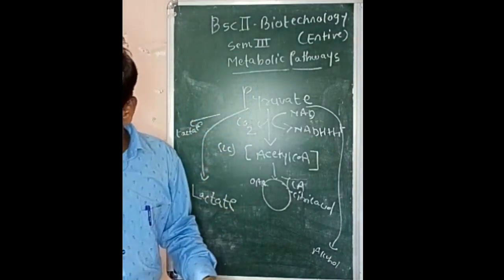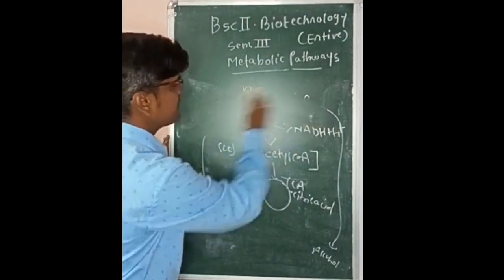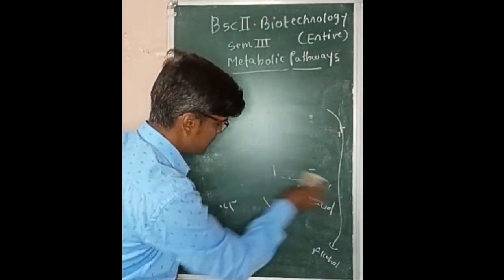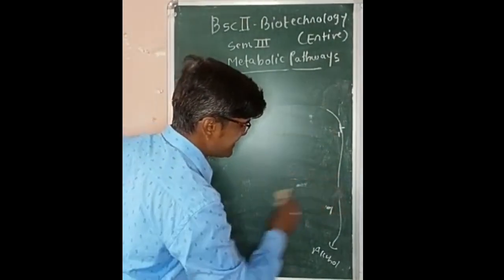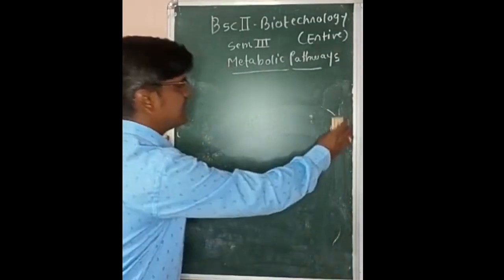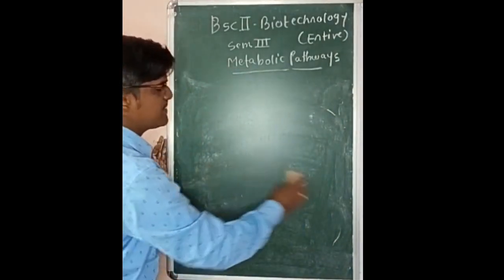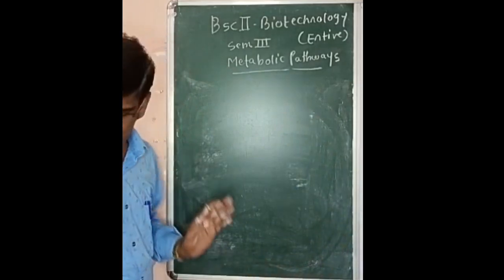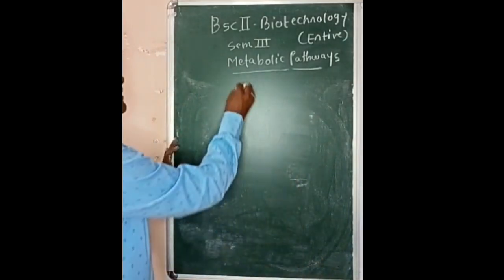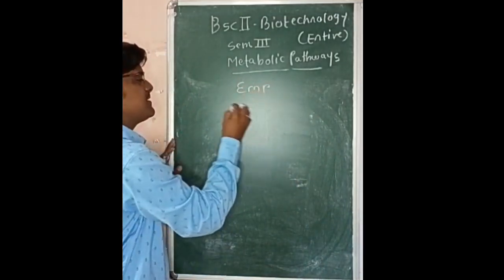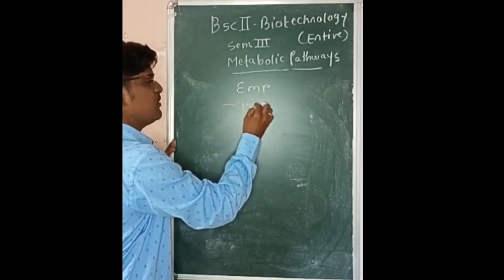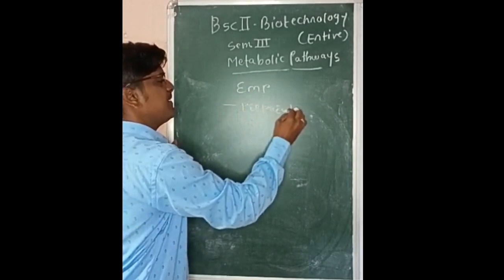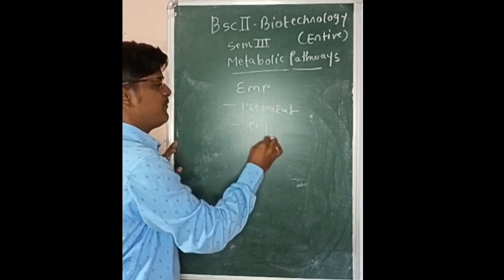Now again let us revise the points about glycolysis. Glycolysis is nothing but catabolism of glucose. Glycolysis is the breakdown of glucose, discovered by Embden, Meyerhof and Parnas, a combination of these three scientists. So the name of the glycolysis is EMP pathway. This glycolysis is carried out in two phases. One is called preparatory phase, the other is called payoff phase.